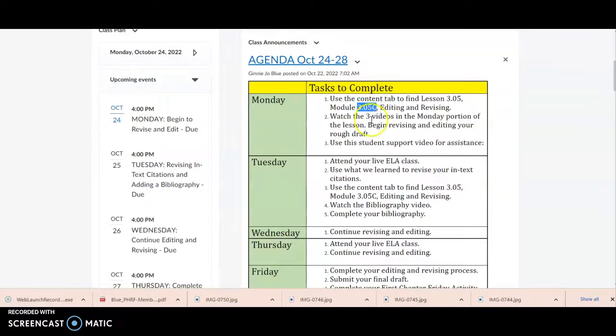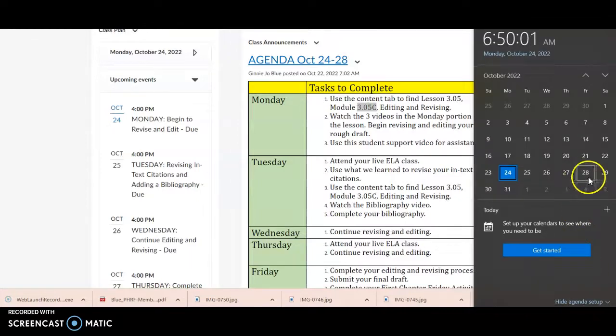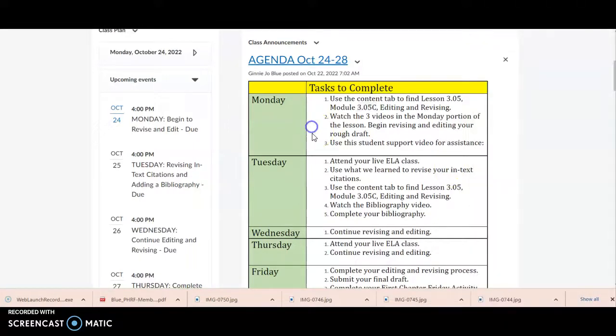You can turn your essay in as early as this Friday, but not before. And I'm giving you an extra week to submit your work. So even though you can submit it the 28th, this Friday, it's not due until November 4th.